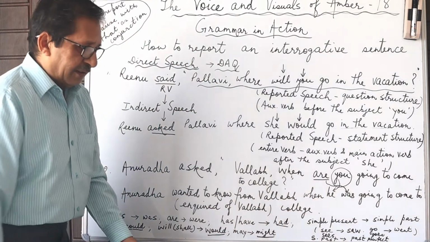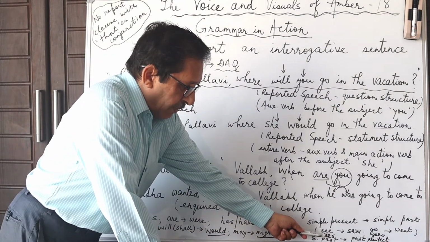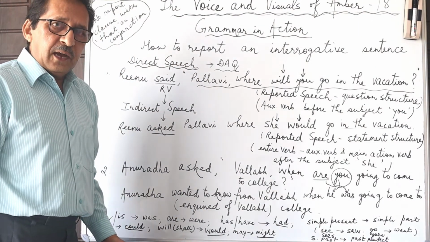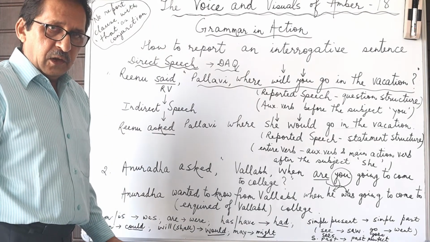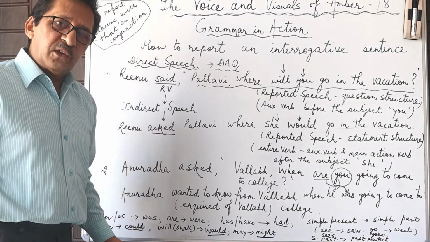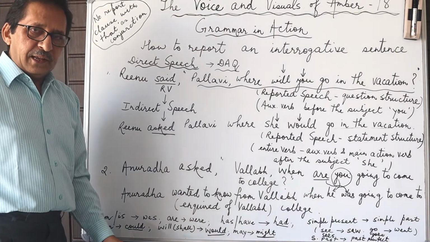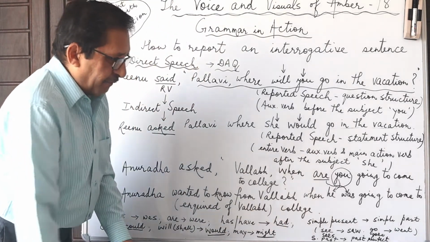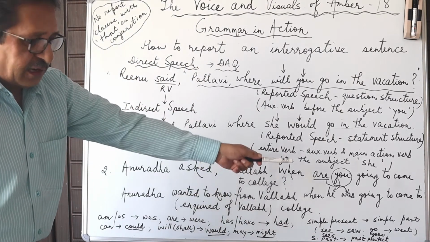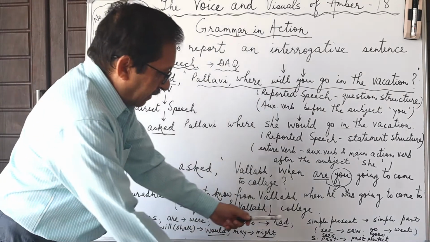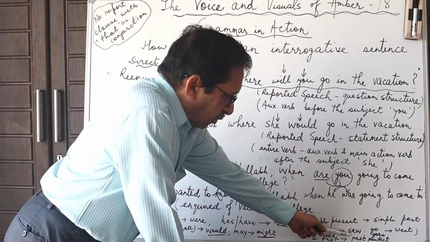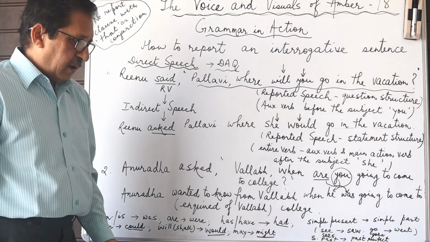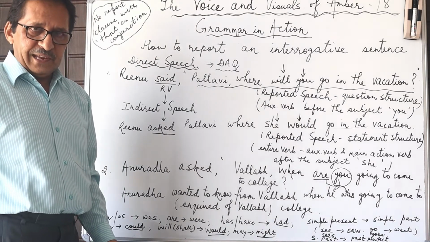Similarly, simple present tense, that is, for example, the one-part verb see, or sees. She watches a movie every Sunday. So I was told, or somebody told me that she watched, or she saw a movie every Sunday. So simple present tense will change into simple past tense. See will become saw, or for example, go will become went, and simple past tense will become past perfect tense.